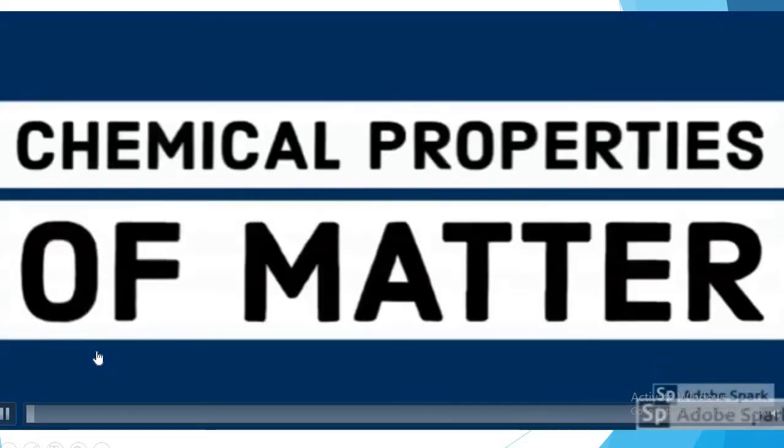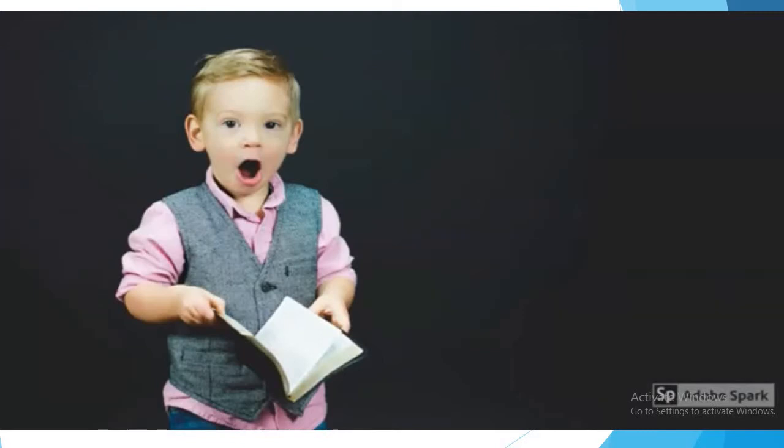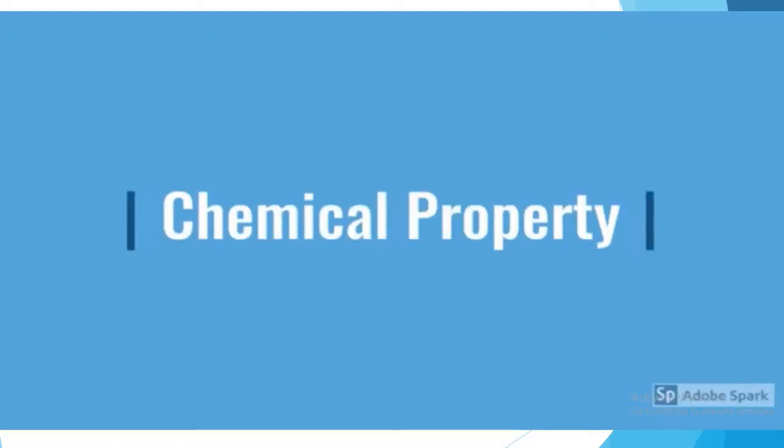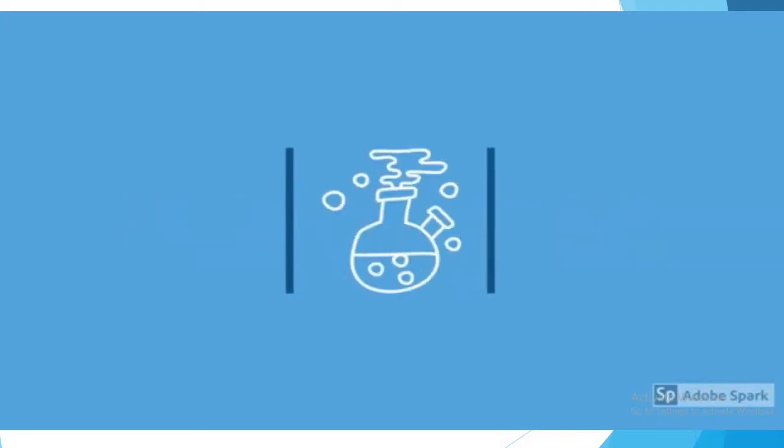Watch this video. Chemical properties of matter. What would you think if I told you that matter can combine with other matter and form an entirely new substance? For example, if sodium and chlorine are combined, we get a new substance. This new substance is table salt. Anything relating to how matter combines with other matter to form a new substance is known as a chemical property. Chemical properties can only be seen when the matter is combined with something else and forms a new substance.